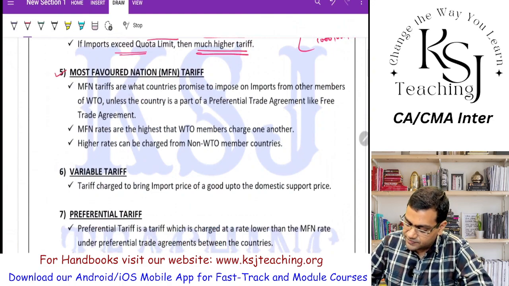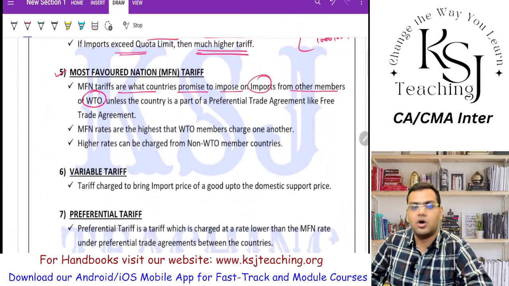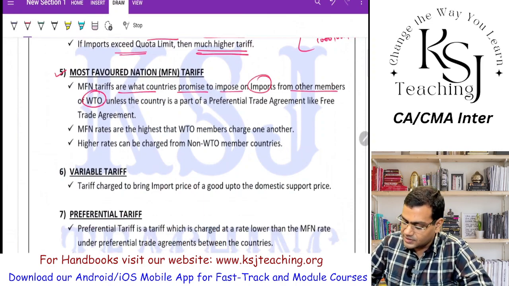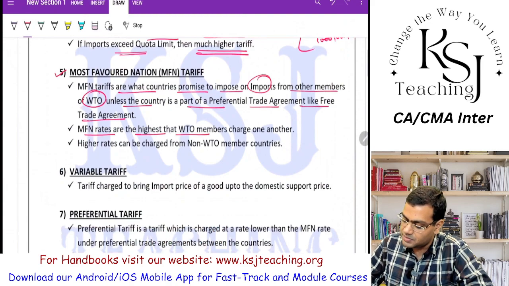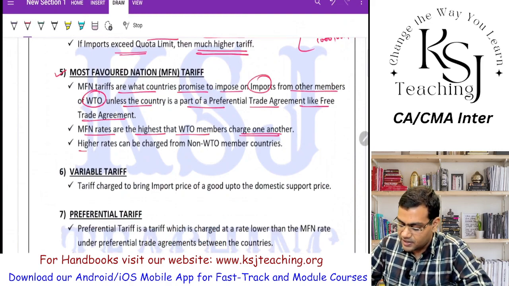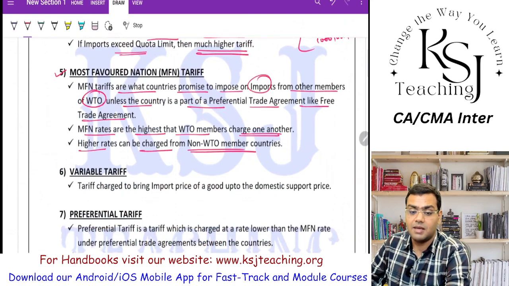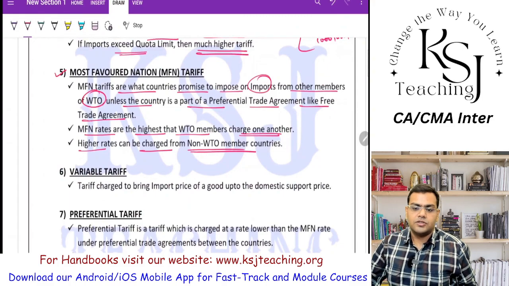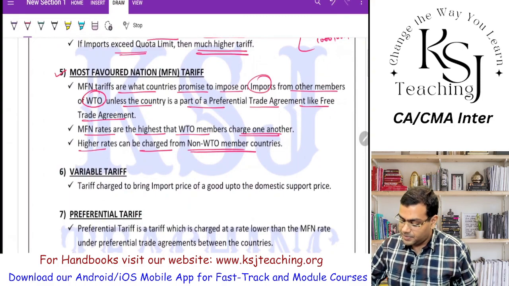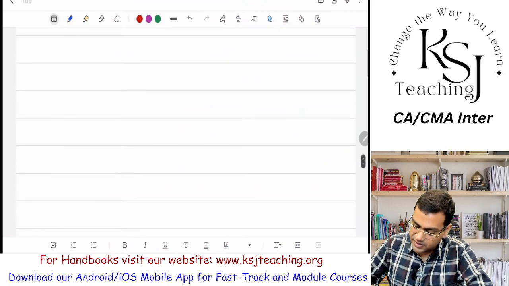Now, MFN tariffs are what the countries promise to impose on the imports from the other members of the WTO, that is the World Trade Organization, right? Unless the country is a part of a preferential trade agreement like a free trade agreement, MFN rates are the highest that WTO members charge one another. Higher rates can be charged from non-WTO member countries. Now, what do we mean by MFN rates? So let's try to understand what is meant by the MFN rate, that is the most favored nation rate.